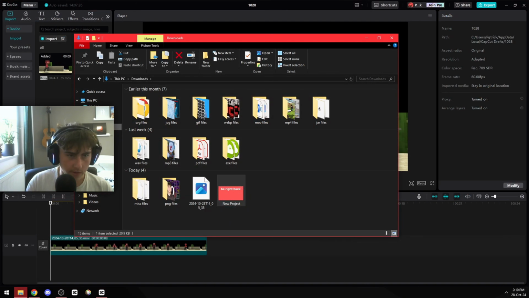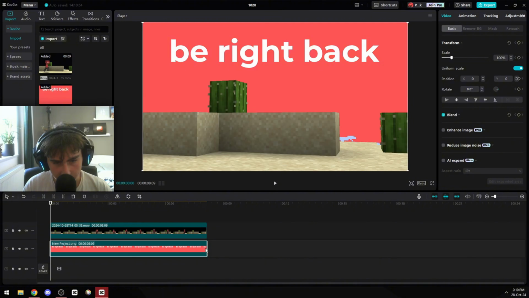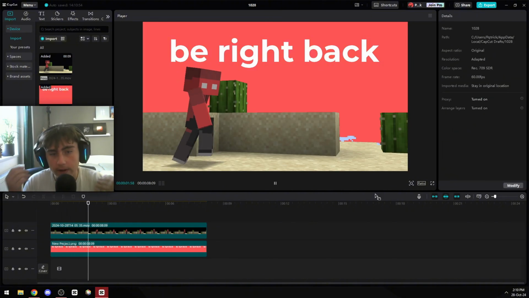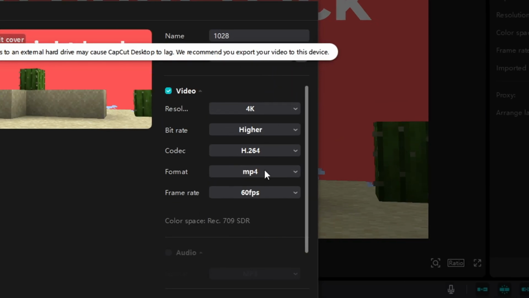Then just drag the background in. Put it behind the video and drag it all the way to the end so it covers the whole video. And that's basically it. That's how I did my live stream scene. Then just export the video. Make sure to copy these settings and just press export.